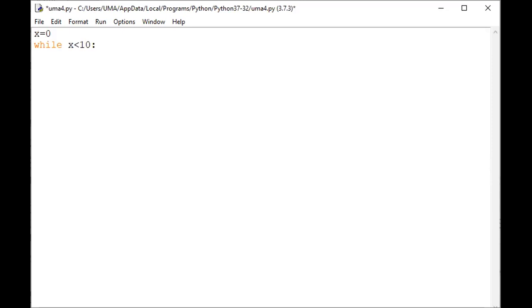And then I'm going to increment the particular x value, x equal to x plus 1. That I'm taking the condition here.